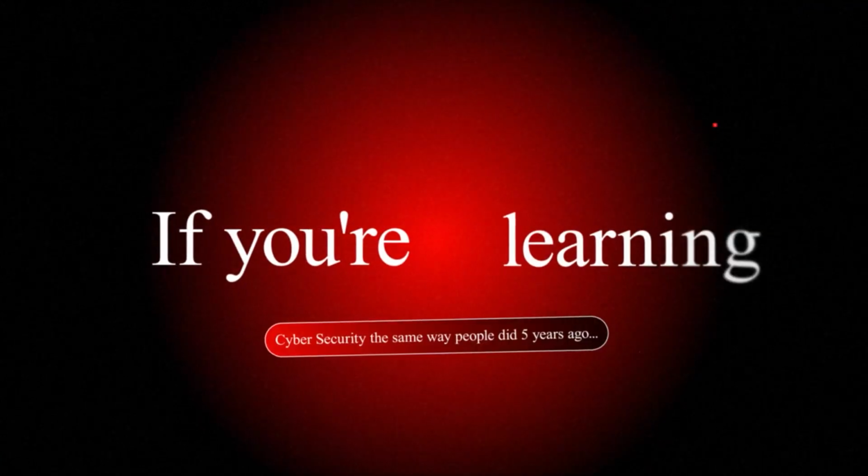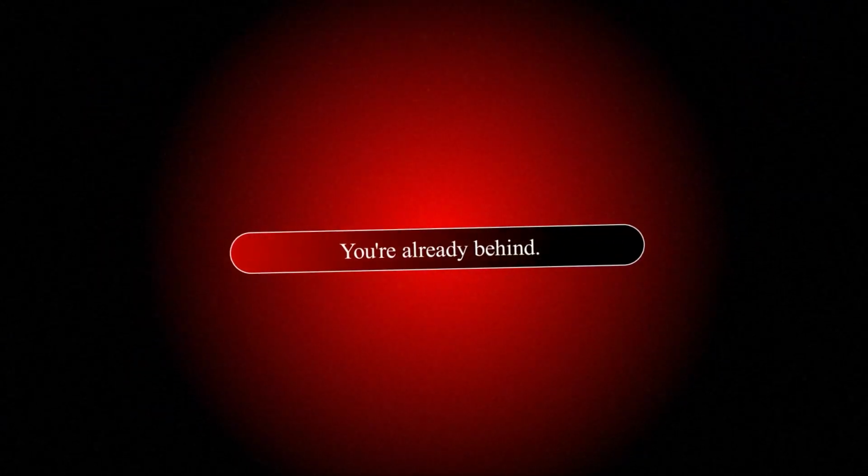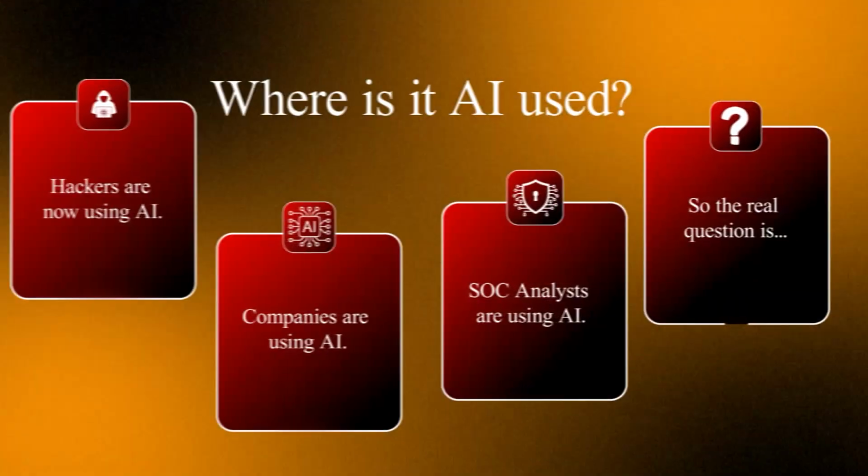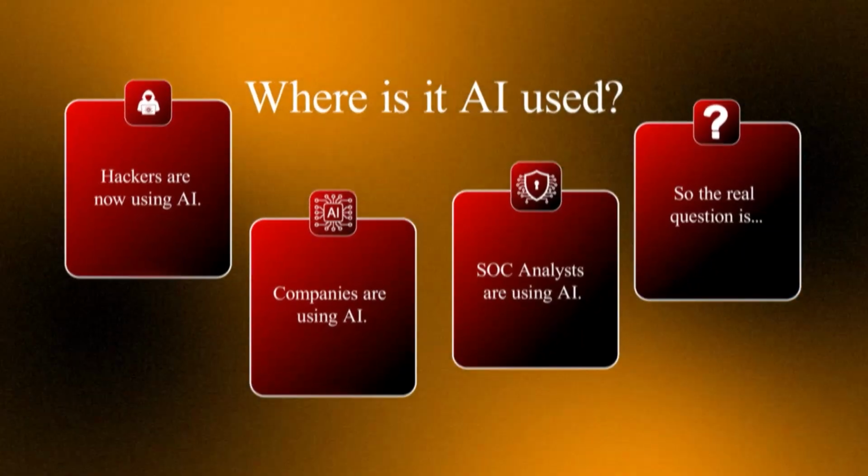If you're learning cybersecurity the same way people did 5 years ago, you're already behind. Hackers are now using AI. Companies are using AI. SOC analysts are using AI. So the real question is, why are you still learning without AI?